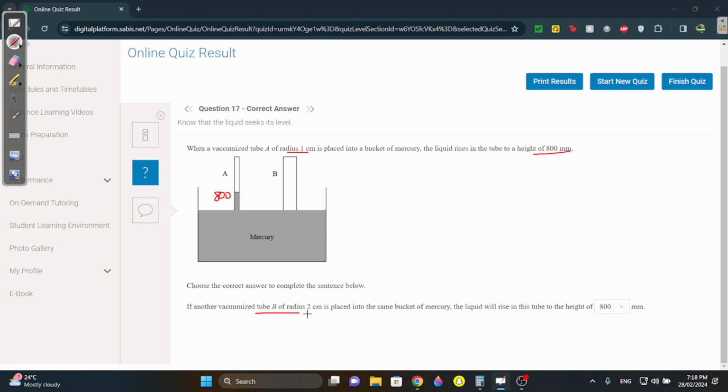If another vacuumized tube of radius 2 centimeters, the liquid will rise to 800. Why? Because I just told you, regardless of the shape, of the size, of the material of the tube, let's say the thickness of the tube, let's say at what angle you're immersing the tube. As long as you're immersing it in mercury, it's still gonna rise to the same height. Okay? Question 18.